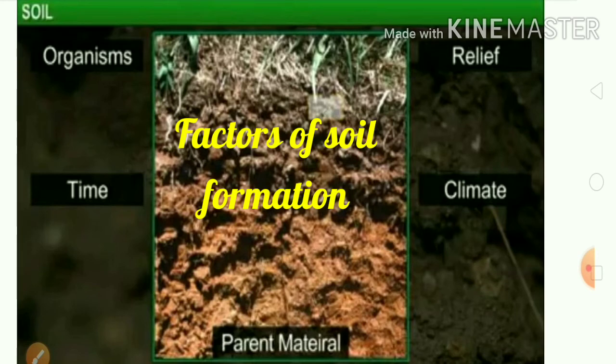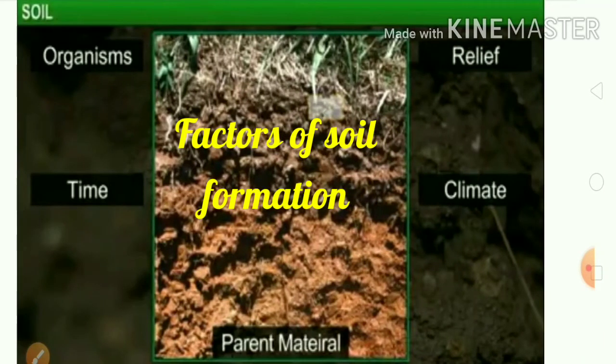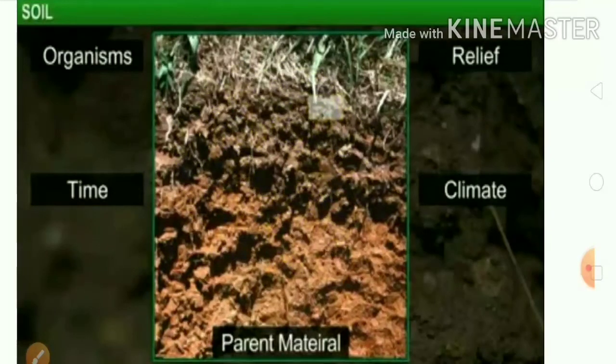The next factor is time. It is a very important factor as it develops the thickness of the soil. And the next factor is climate. The climatic conditions such as rainfall, weathering and temperature also affect the quality of soil. Students, please be with me.